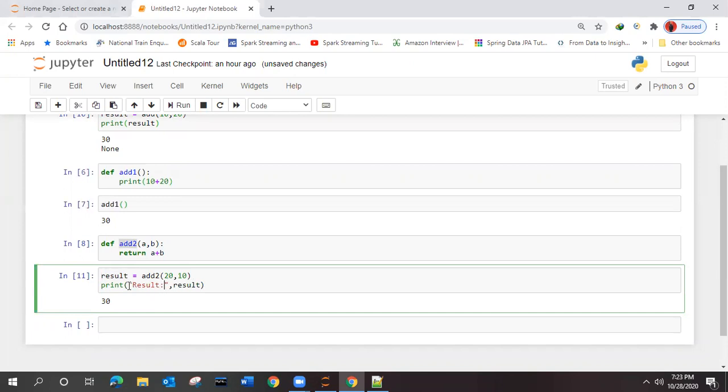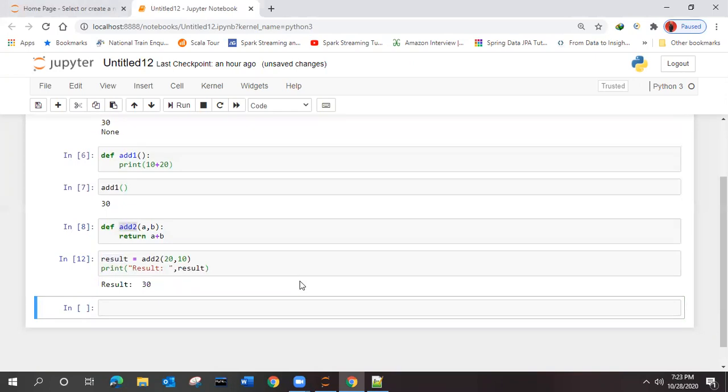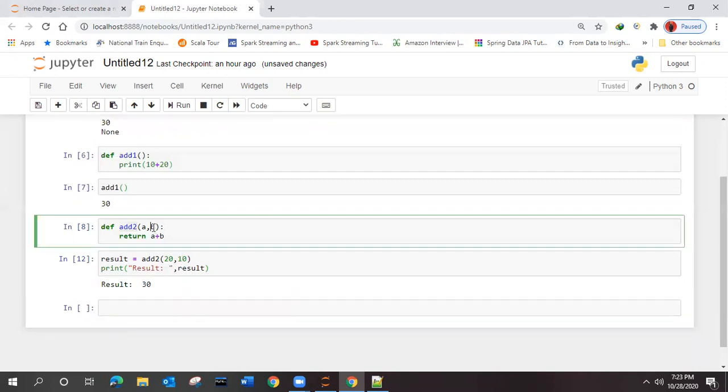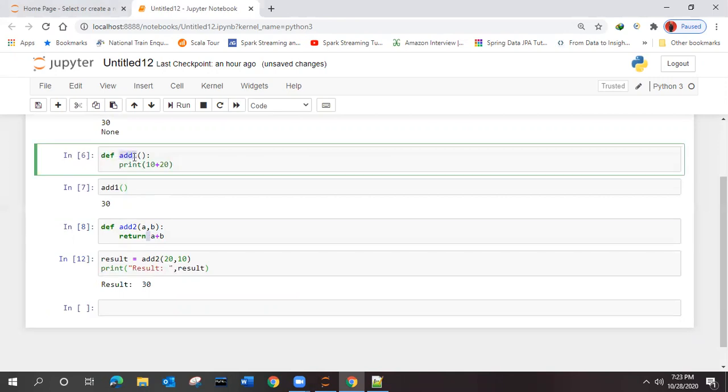This is the syntax, correct? It means the output you are getting is from the previous one. So this function is with argument and with return type, correct? This function is without argument, no return type.